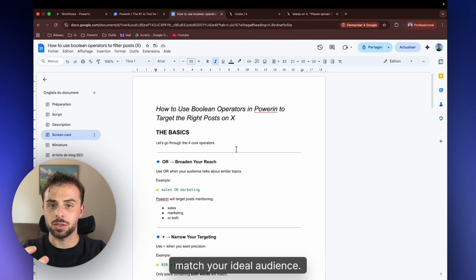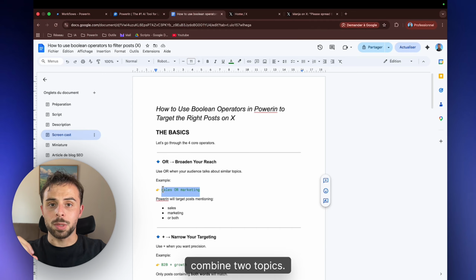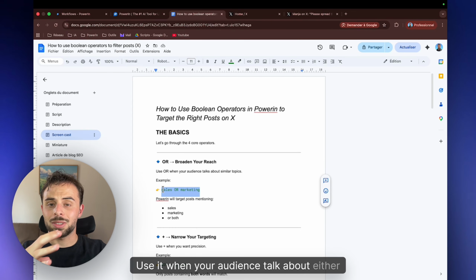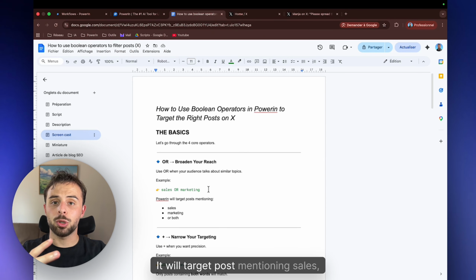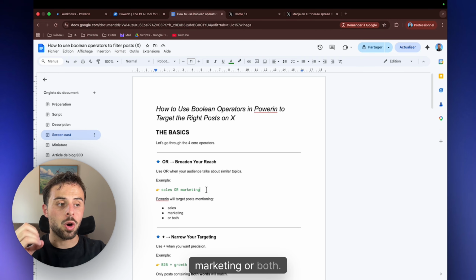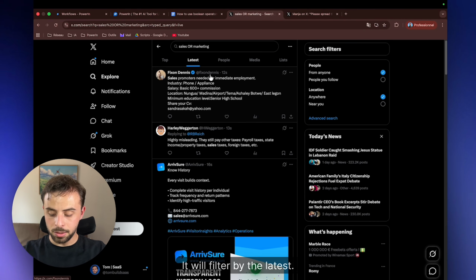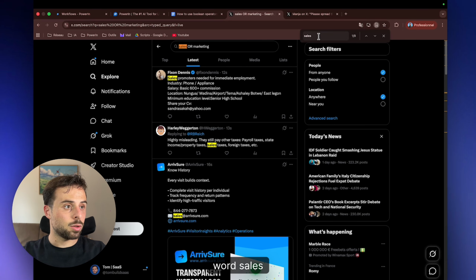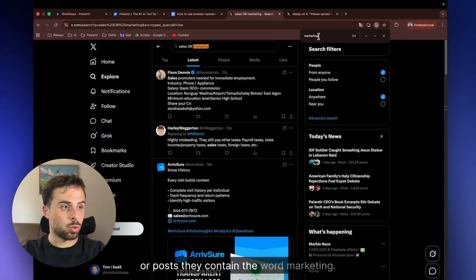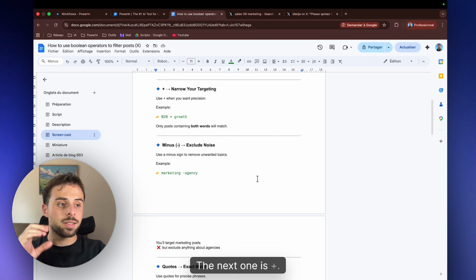match your ideal audience. Let's start with the four foundational operators. OR combines two topics. Use it when your audience talks about either subject. Example, sales OR marketing. The OR needs to be in capital letters. It will target posts mentioning sales, marketing, or both. Let me show you how it looks on X. It will filter by the latest. And as you can see, we find posts that contain the word sales or posts that contain the word marketing here.